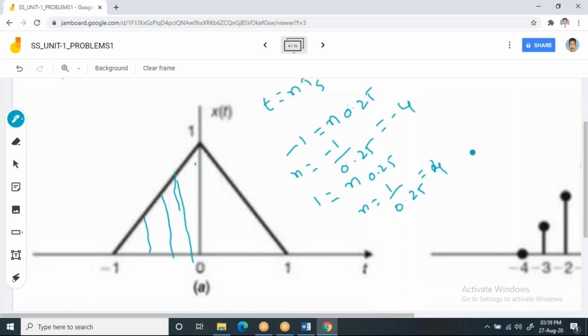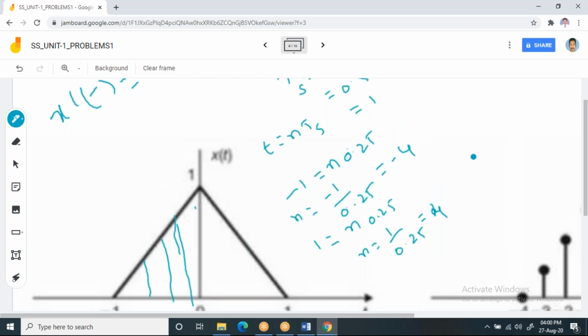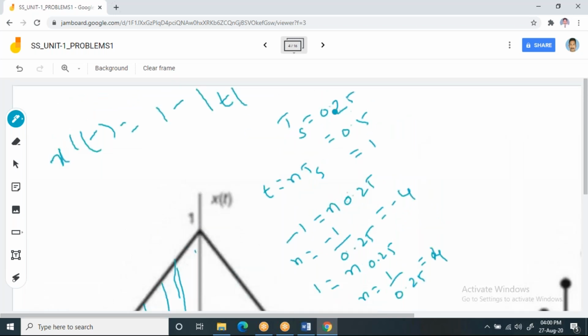That means your sequence for sampling period 0.25 will start at -4 and end at 4.